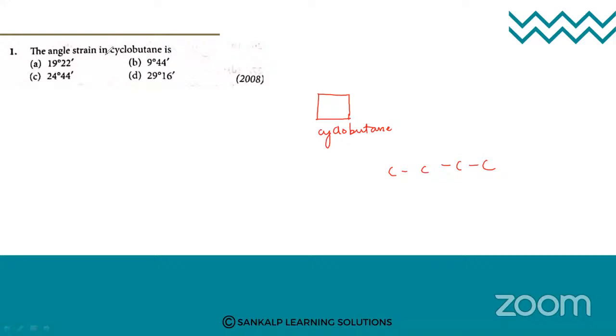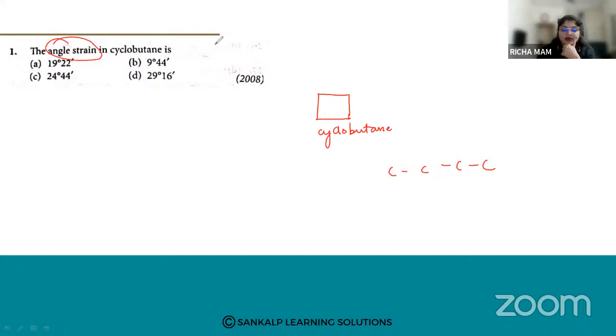Angle strain is nothing but the strain obtained by the compound or molecule from its ideal angle. Whatever the ideal angle is, when it deviates from that, it is called angle strain.